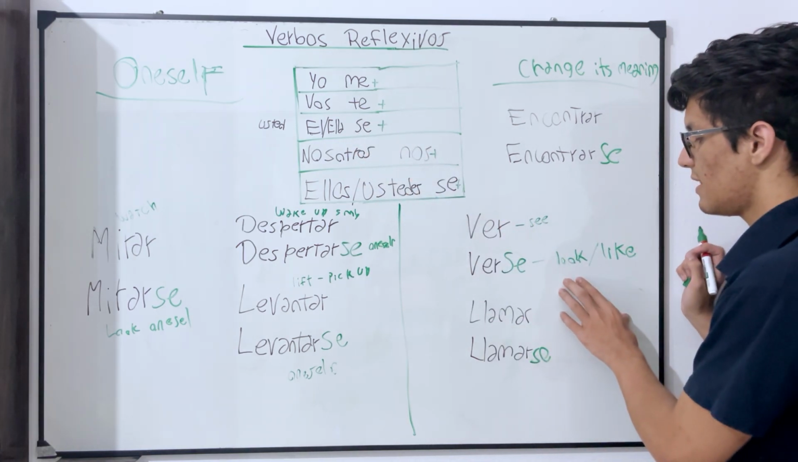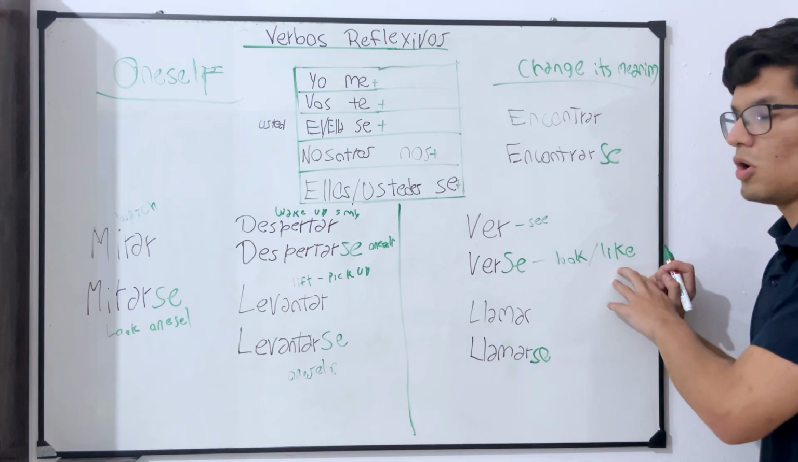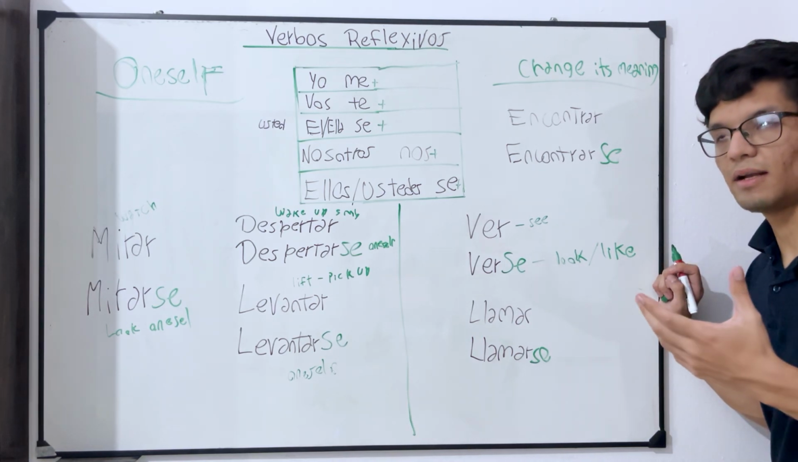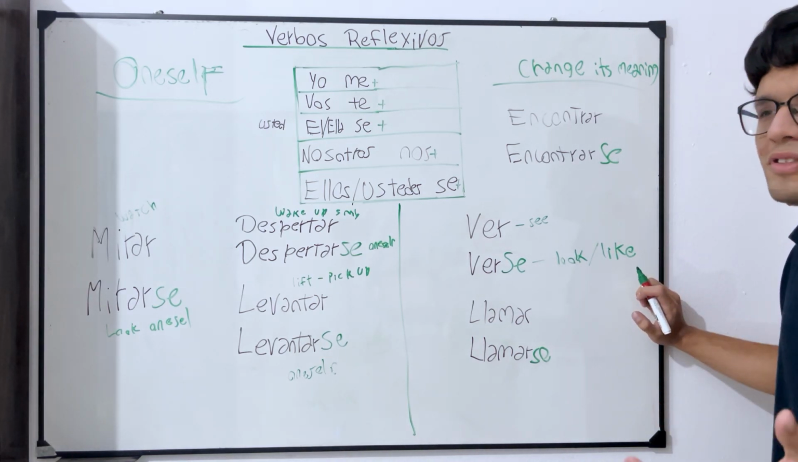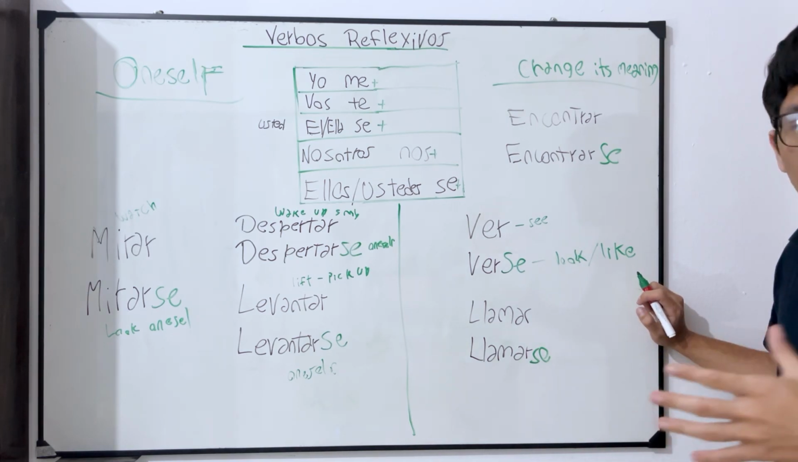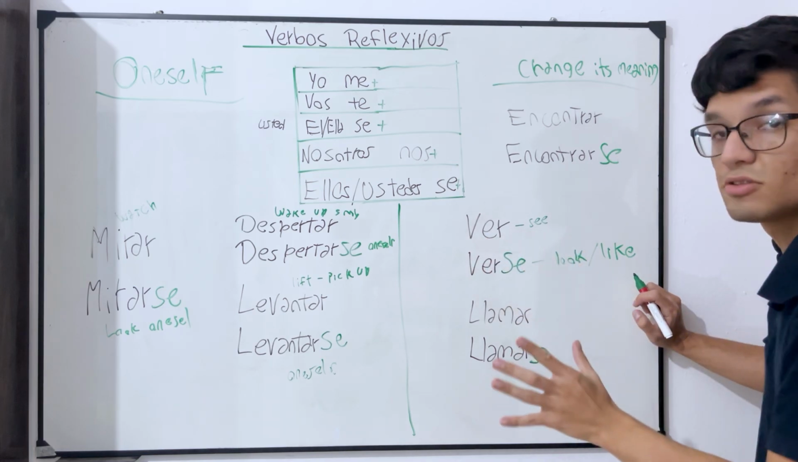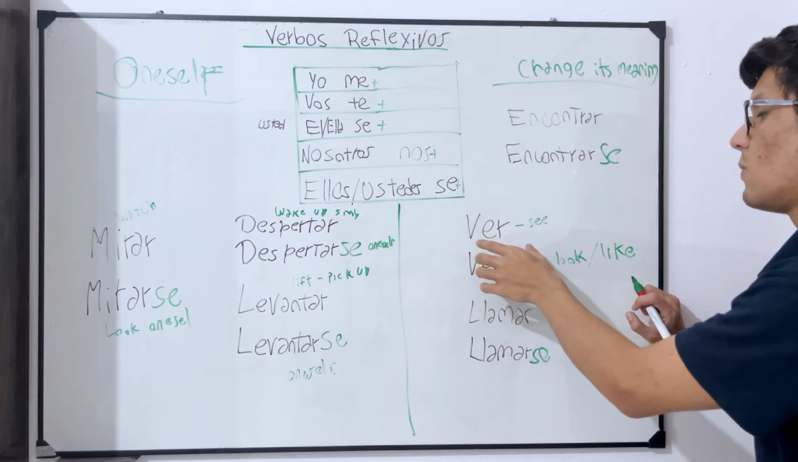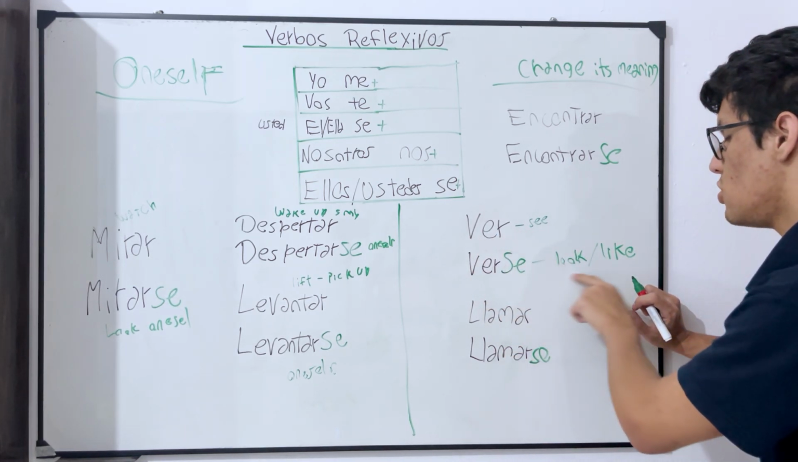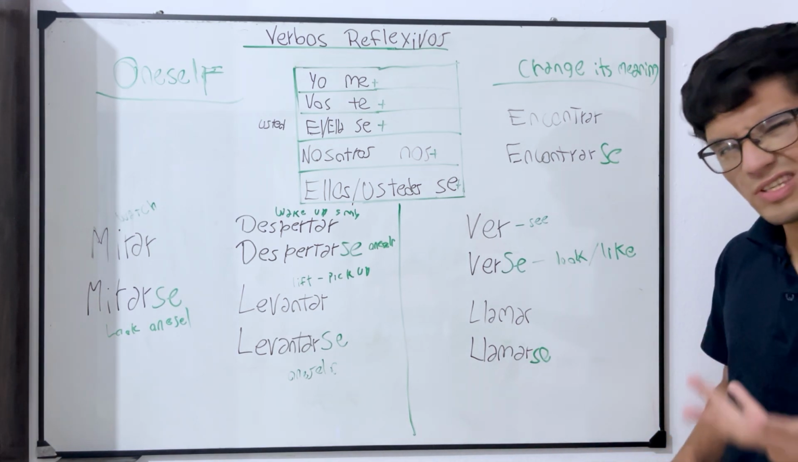Okay, so this is still to look like or to look. Look like something, like you look sad, you look angry, you look with an emotion or something like this, you will still use verse. So in this case, as you can see, it doesn't really have to do with the verb ver, it just means to look like, okay?